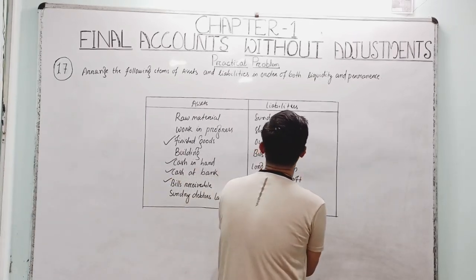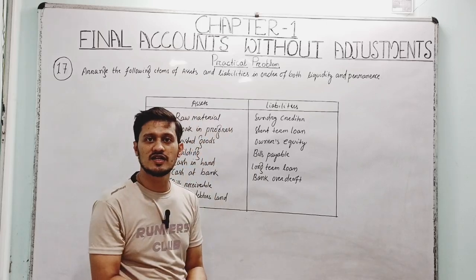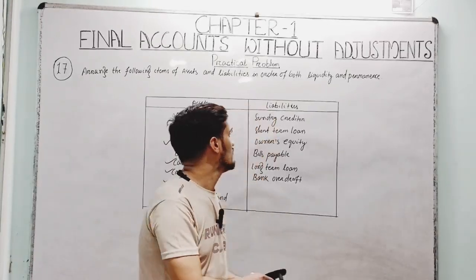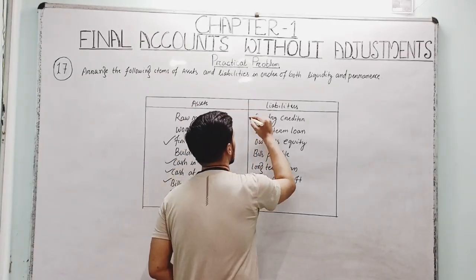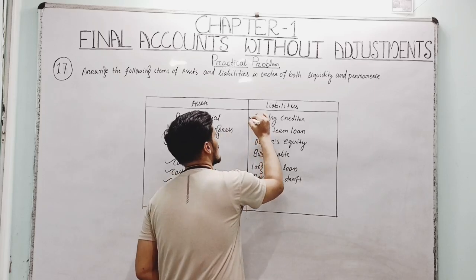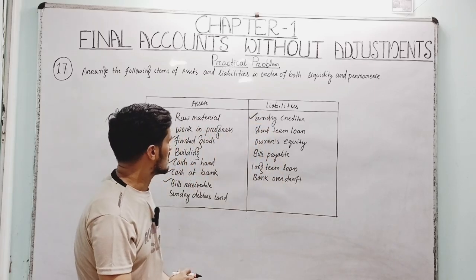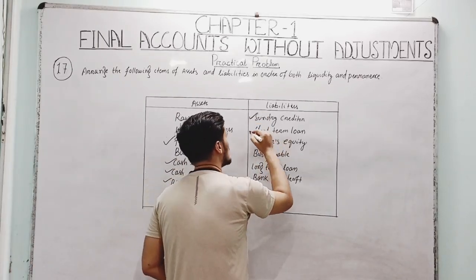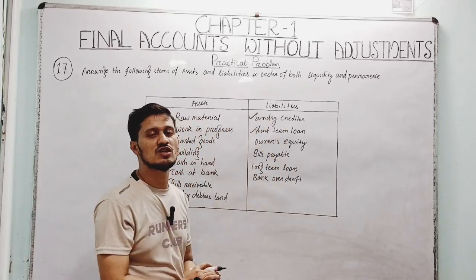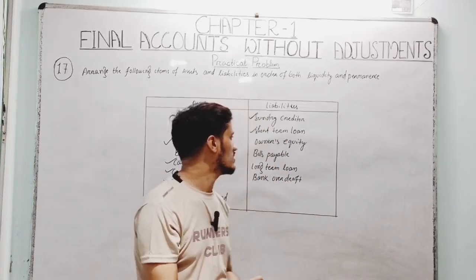Similarly on the liability side, if you want to pay liabilities within one accounting period, the sundry creditor can be paid within one accounting period, so it is liquidity and permanence, right? Short term loan means this kind of loan will be paid within one accounting period.